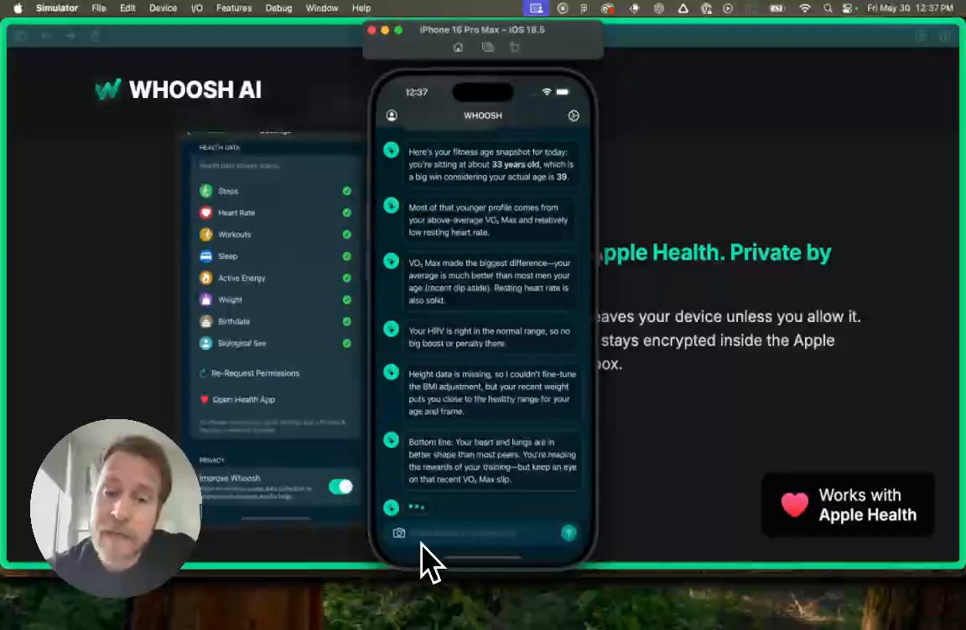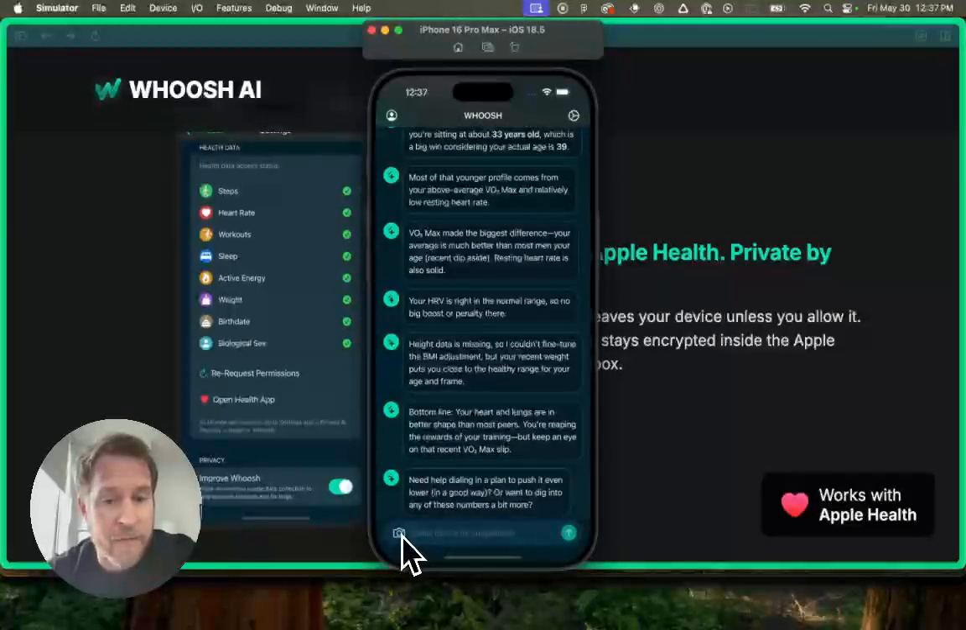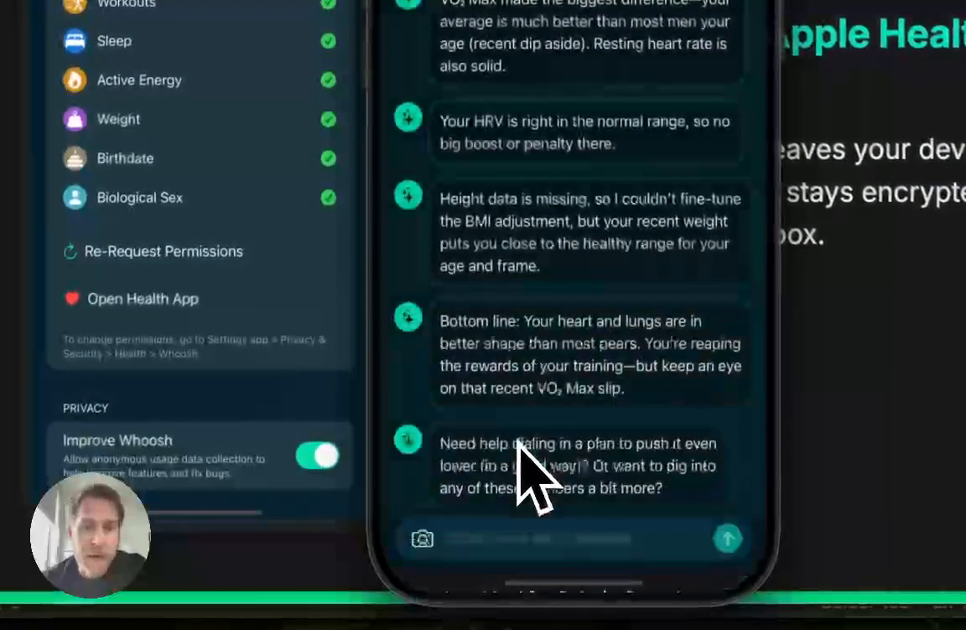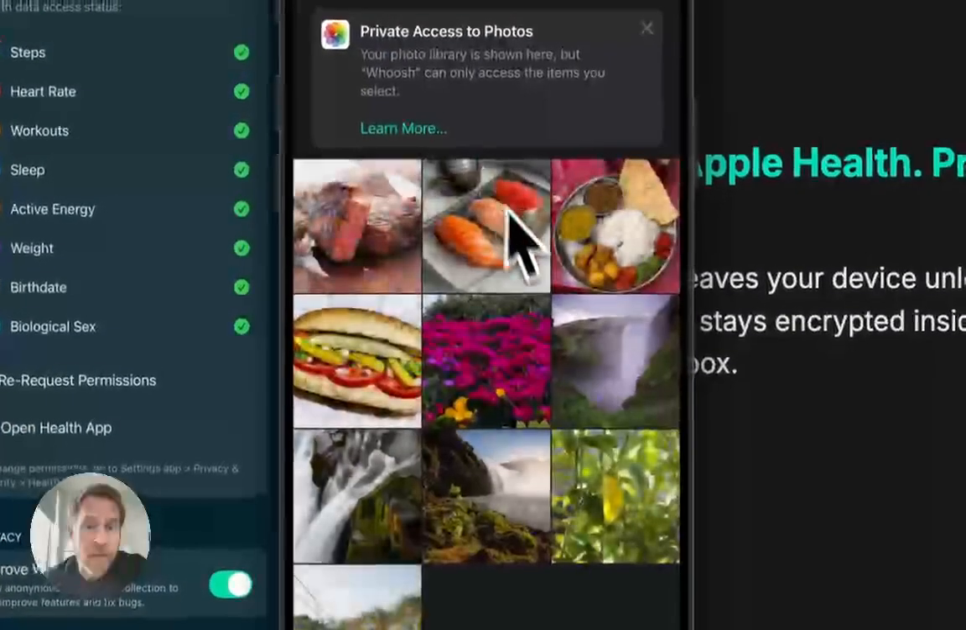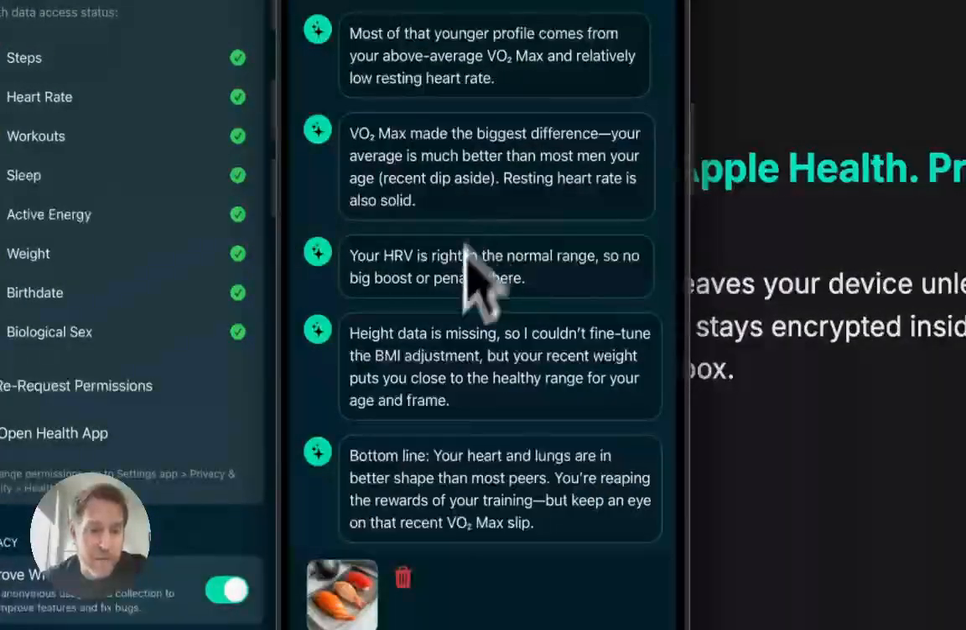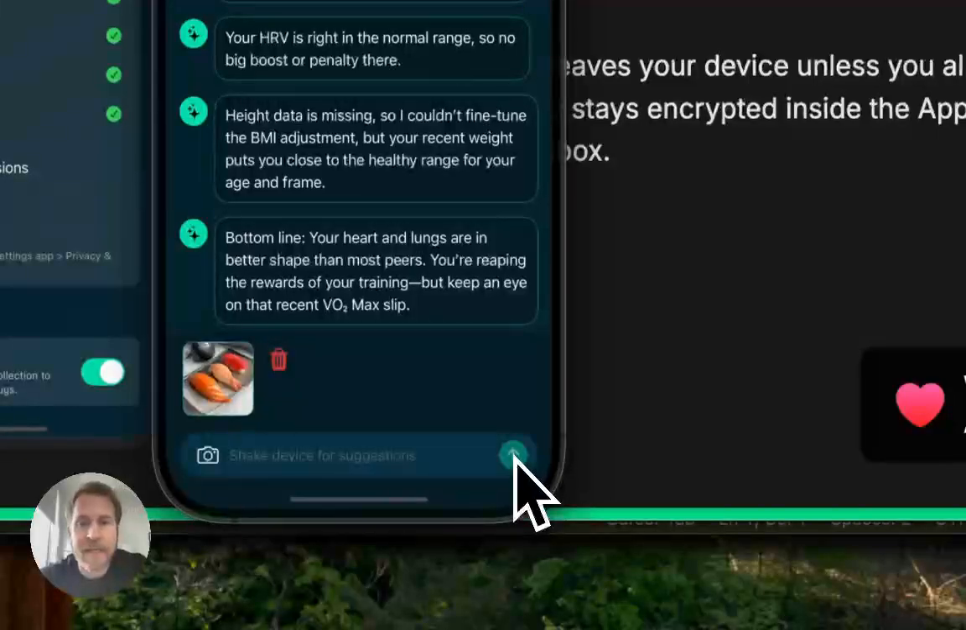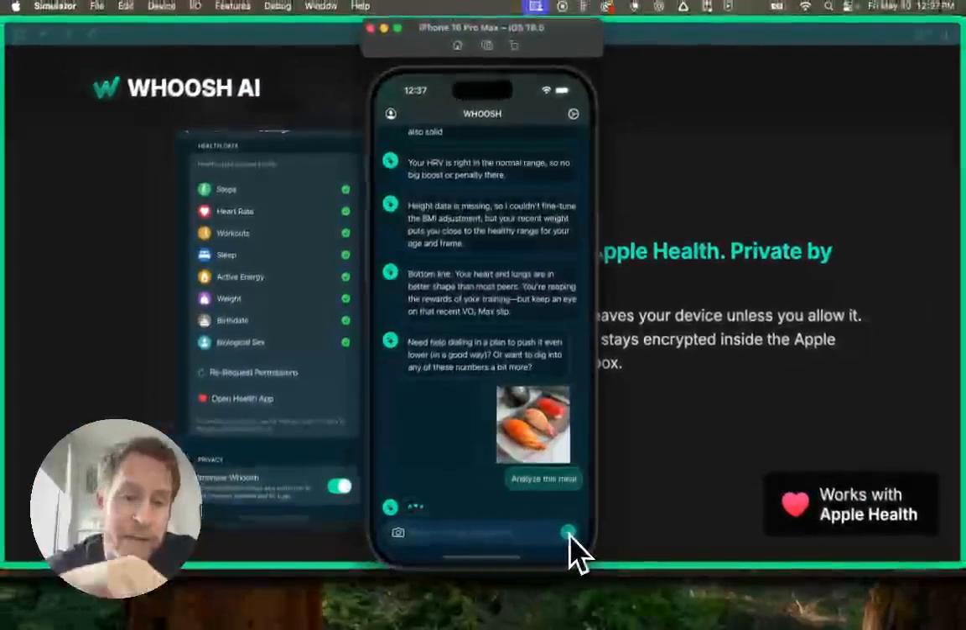And just waiting for it to finish here. The other really cool feature that it can do is if you click the camera icon here, you can take a picture of your meals. So, let's say I'm having sushi for lunch. I can just send that message off, and I can say analyze.